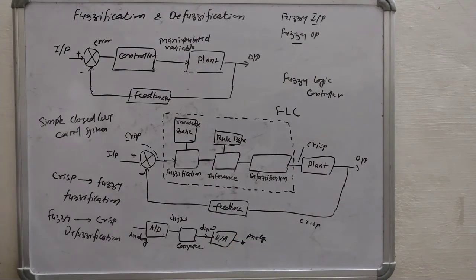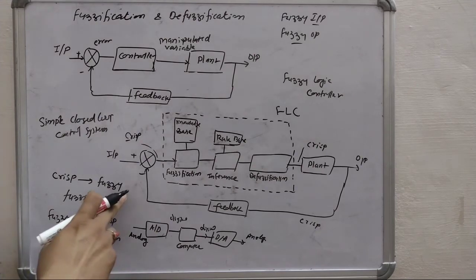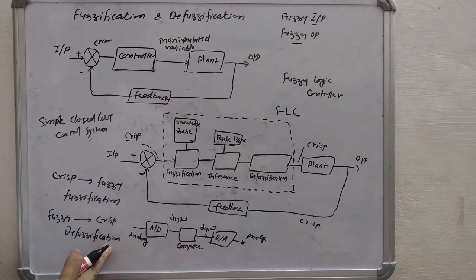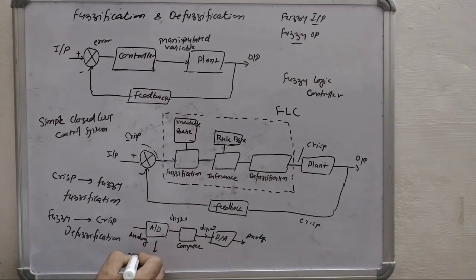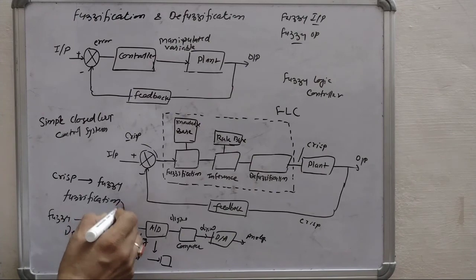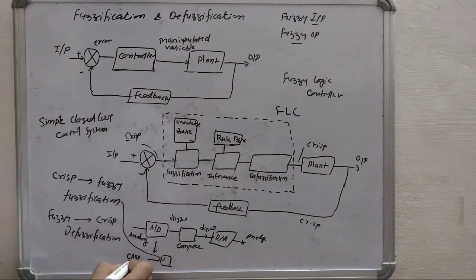In the same way, we are using two processes here. One is the fuzzification, another is the defuzzification. Fuzzification is equivalent to this A to D converter. Here we are converting crisp quantities. This is the fuzzification process. Here crisp are converted into fuzzy.